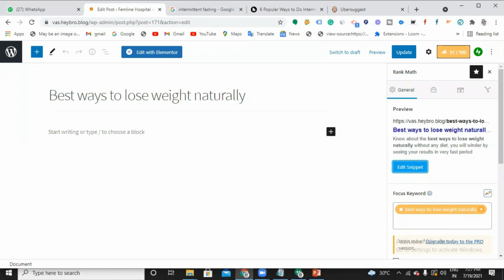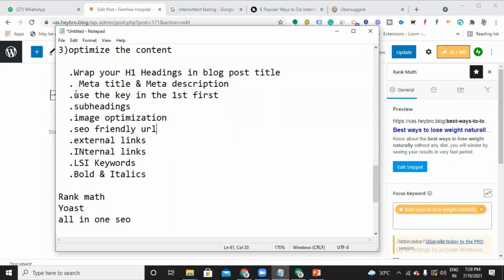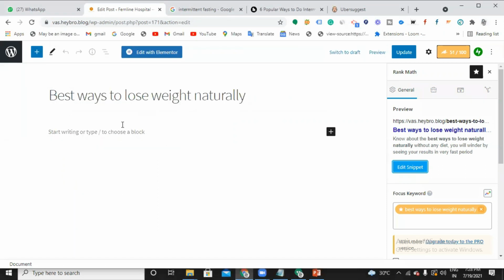Now what else we have to do is you can try using the subheadings, and use the keyword in the first 100 words. Now let us start writing the blog over here.